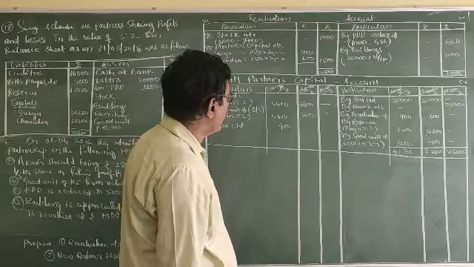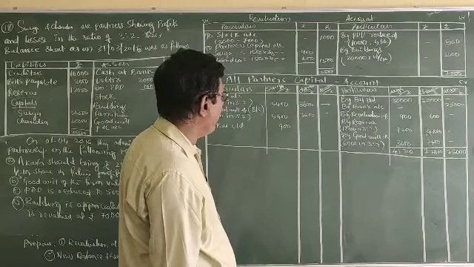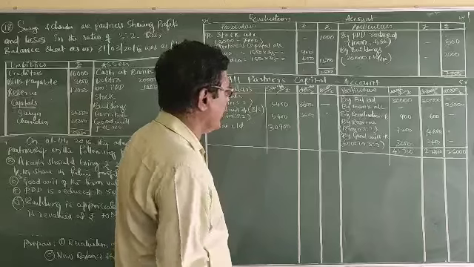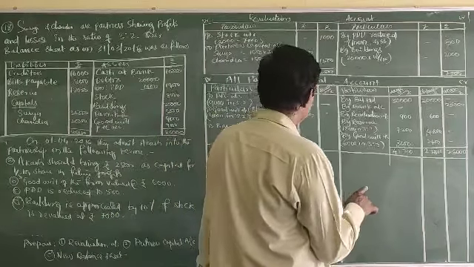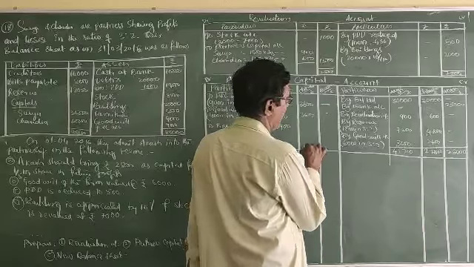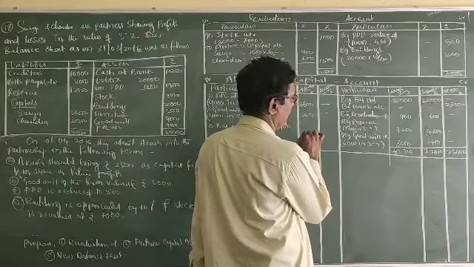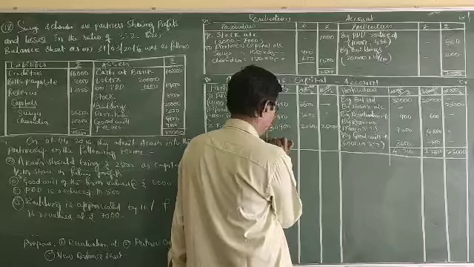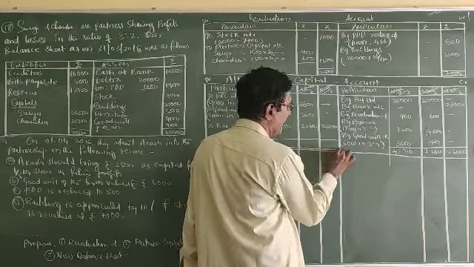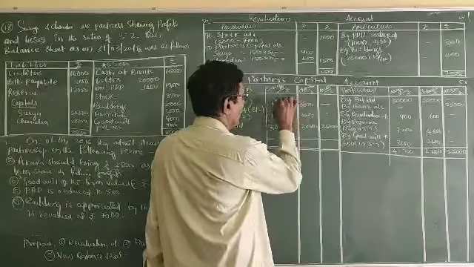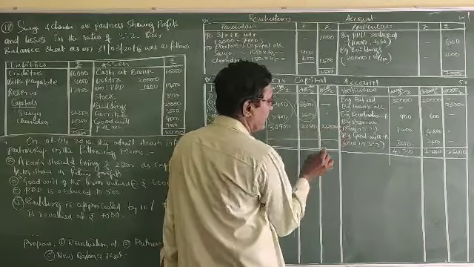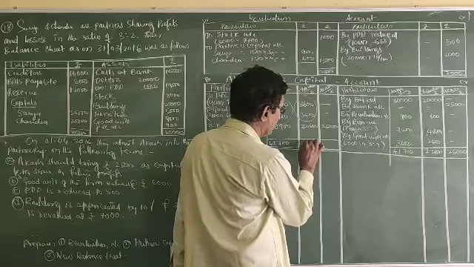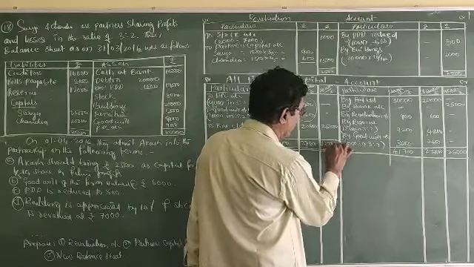So 40,000 minus 10,000, 30,900. 30,900, say 27,800. So 20,000, 20,600, 25,000. Say, add all these, deduct these two and these two. Then you will get these balances. These are the new capital balances: 41,700 and 27,800 and 25,000.